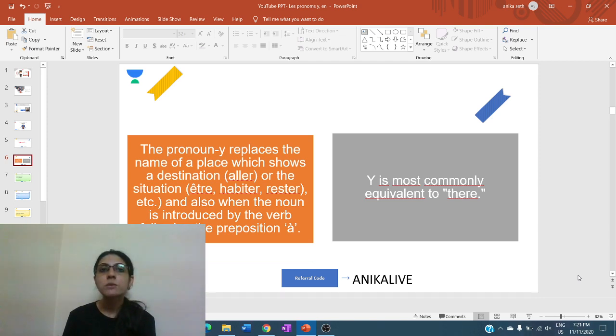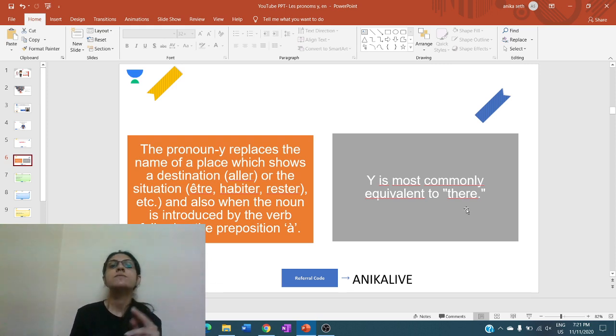Whichever verbs are followed by the preposition à, those nouns will be replaced by the pronoun y. And the translation, the equivalent of this pronoun is mostly "there", because we are replacing mainly the place. Or sometimes it can be "it", in case we are referring to an object. So, there or it is the meaning of this pronoun.